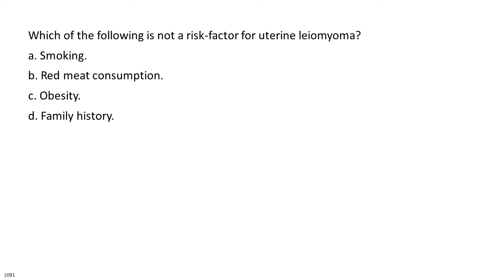Which of the following is not a risk factor for uterine leiomyoma? A. Smoking. B. Red meat consumption. C. Obesity. D. Family history.